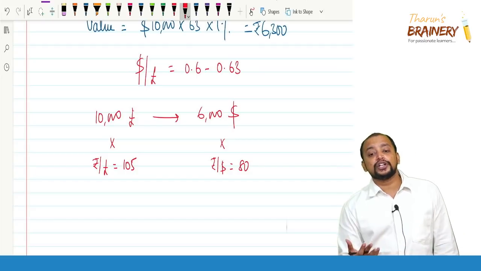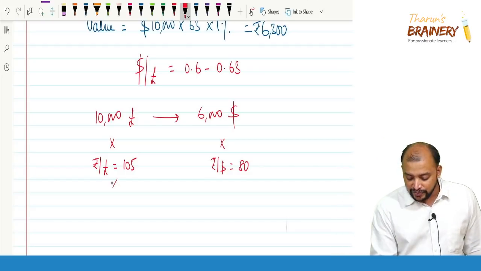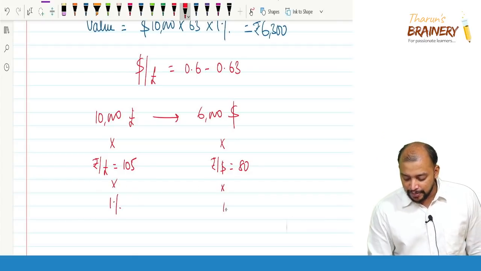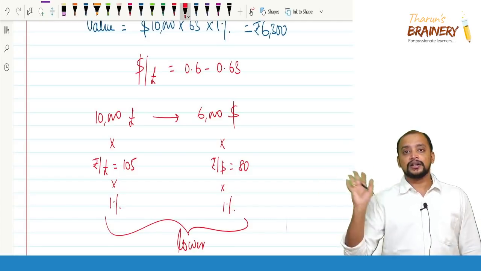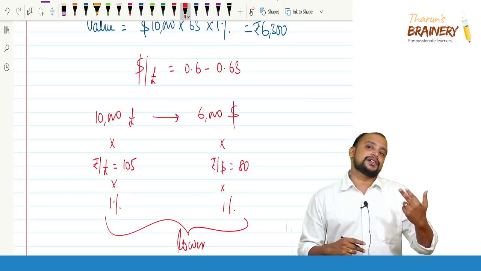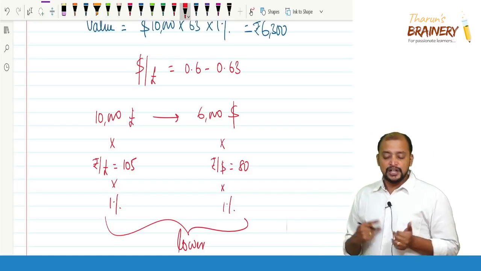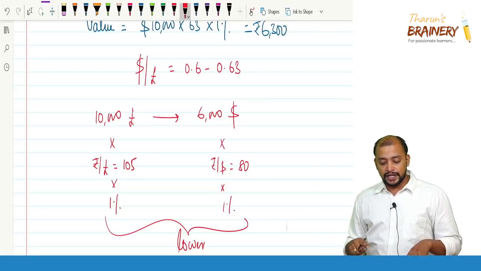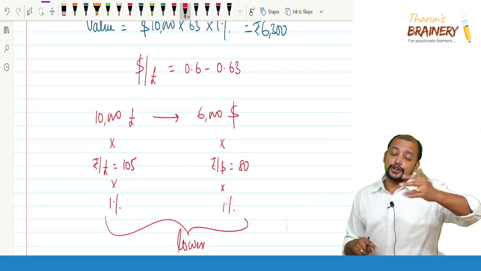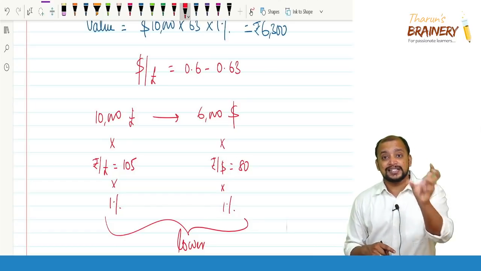So convert both into Indian rupees and multiply with 1%. Whichever is lower will be taken. The purchased currency is converted into Indian rupees using the RBI reference rate, and the sold currency is converted into Indian rupees using the RBI reference rate. Multiply by 1%, and whichever is lower should be taken as the value.